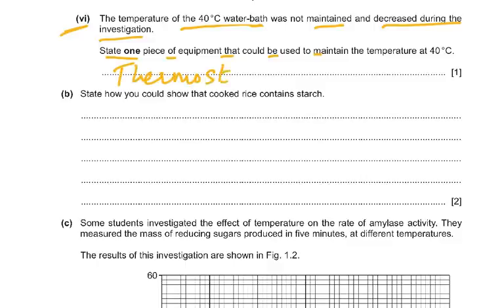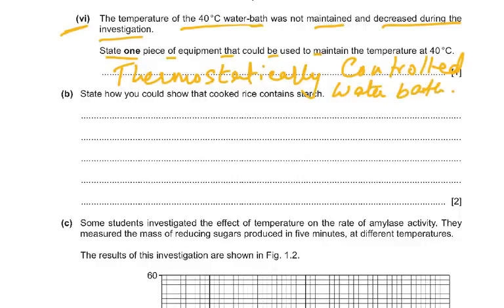I said this to you to remember this as a very important terminology, which is electrically controlled water baths actually. Thermostatically controlled water bath. Or what you could have said, thermo-isolated container, insulated jacket or insulation, or you say lid used on the water bath. So anything which maintains the temperature, of course the electrically ones are very, very good and they maintain the temperature. Then it says, state how you could show that cooked rice contains starch.